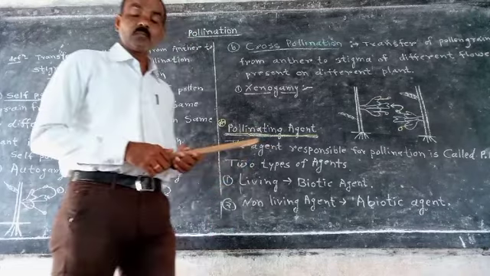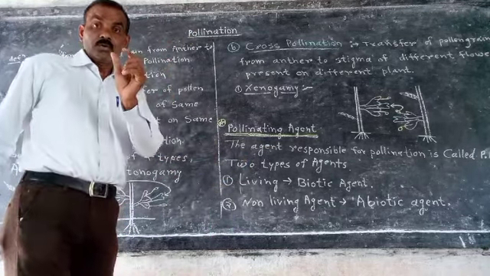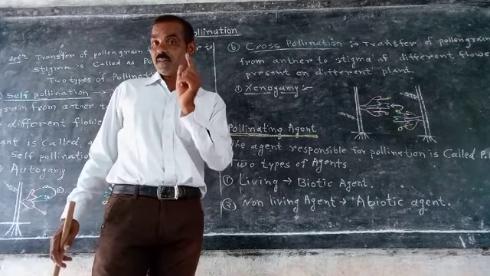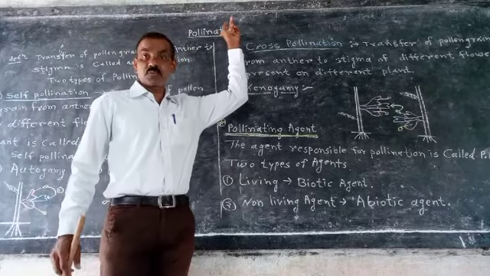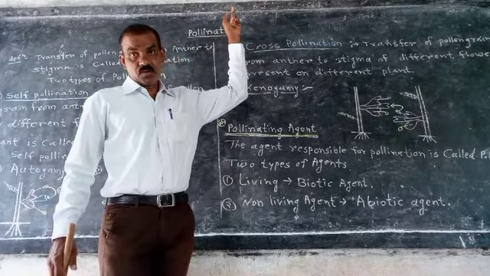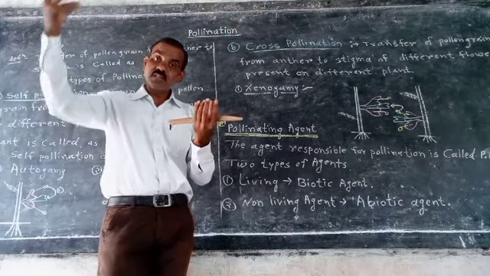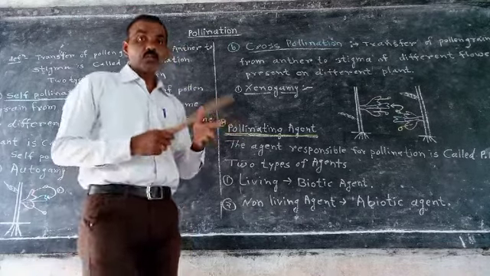Now, here, pollination. You know the male gamete of a flower is the pollen grain. Now the pollen grain is transferred by the process of pollination. Pollination means that pollen grain from the anther is transferred to the stigma of the gynoecium.